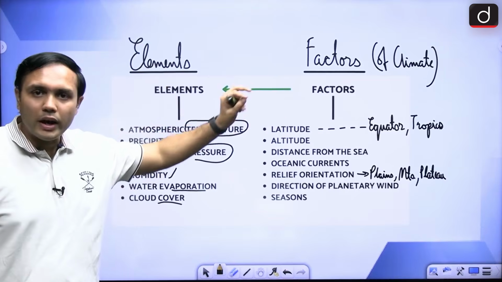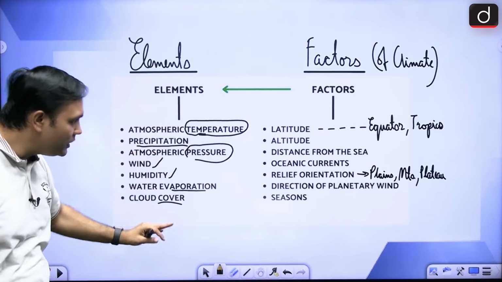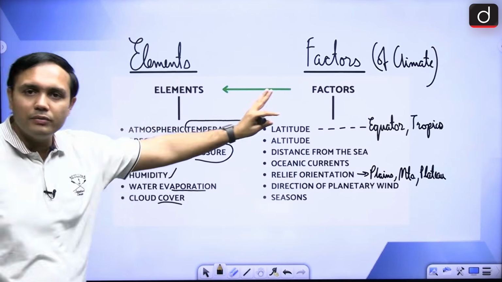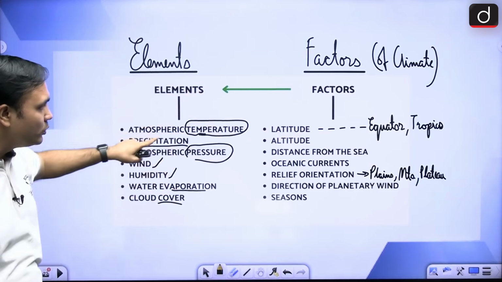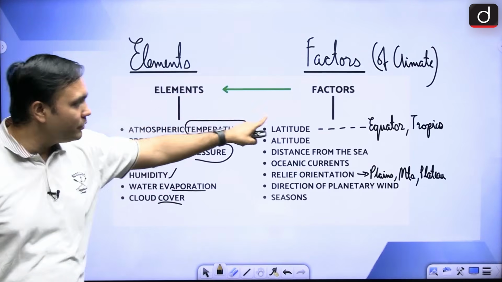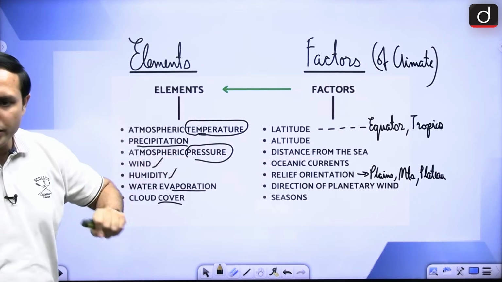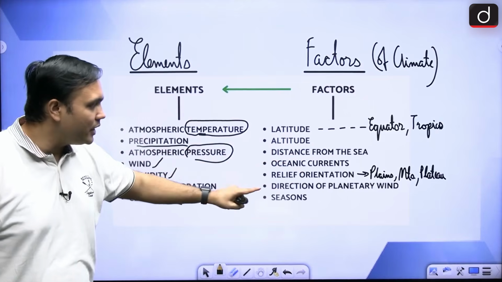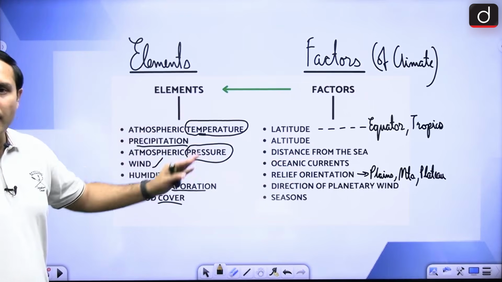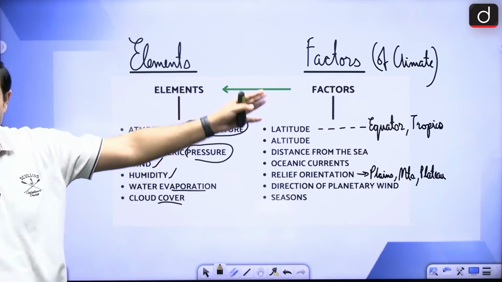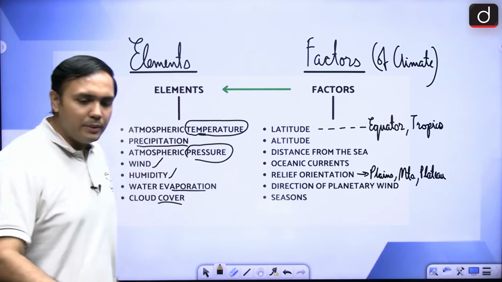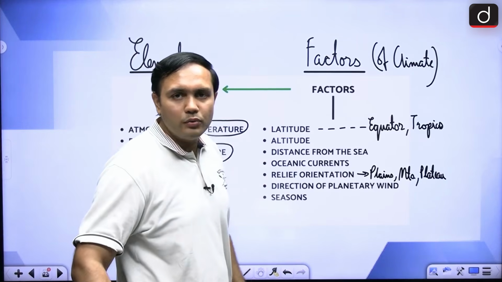There are also factors. So with respect to every single one of these elements, there are factors that are involved. So with respect to temperature, there will be factors related to latitude, altitude, distance from the sea, oceanic currents, relief, orientation, right? Direction of the planetary wind and season. So all of these are conditioned on these particular factors, right? So there are elements and there are factors of climate.